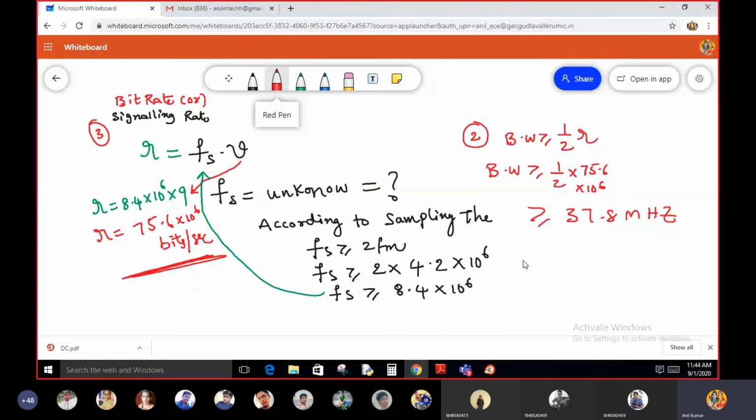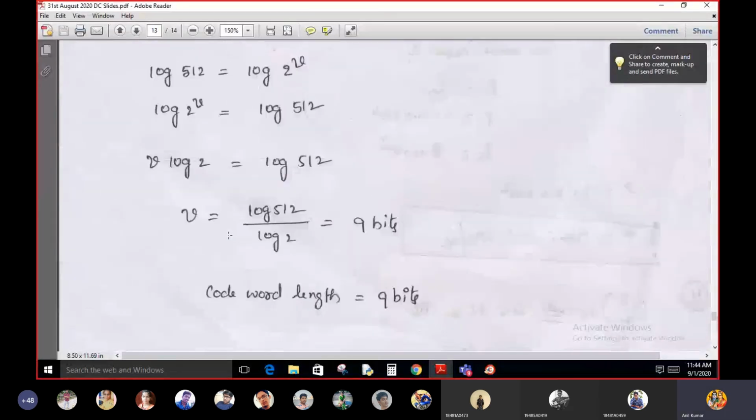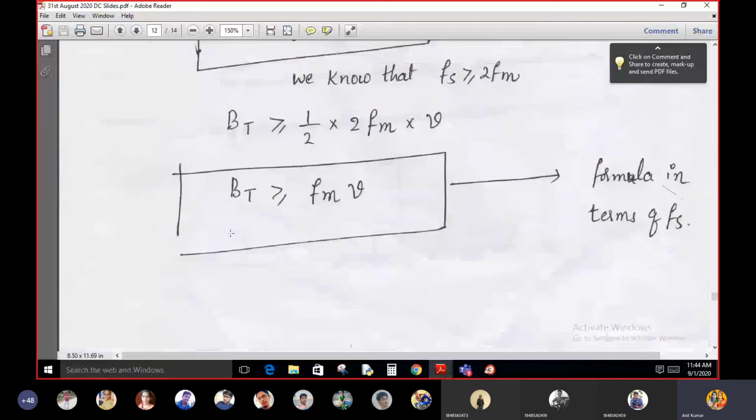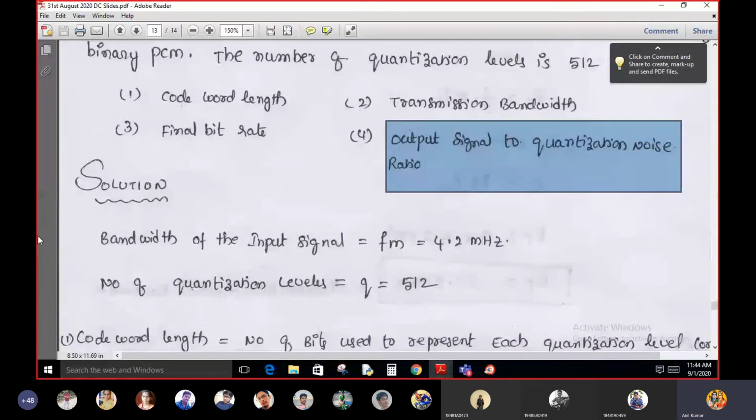Next, what about the fourth part? What did they ask in the problem for the fourth part? Output signal to noise ratio.